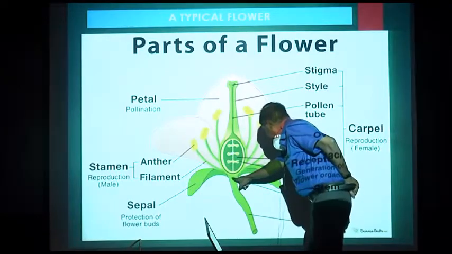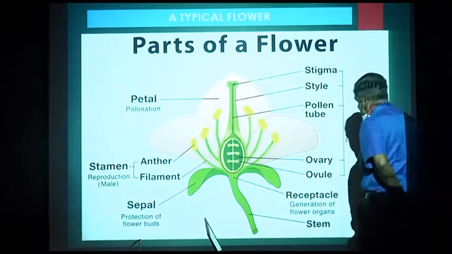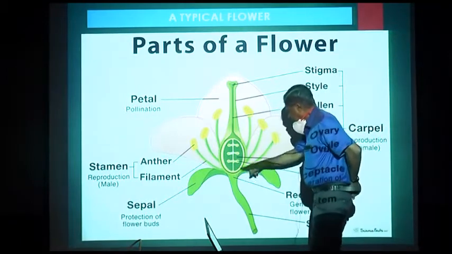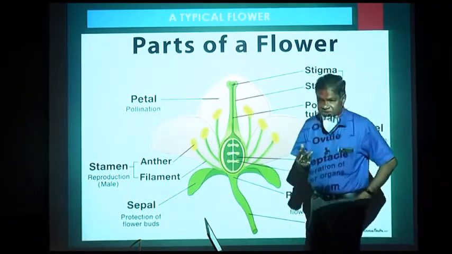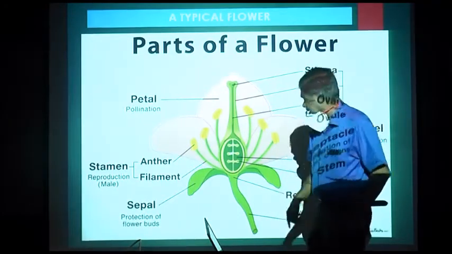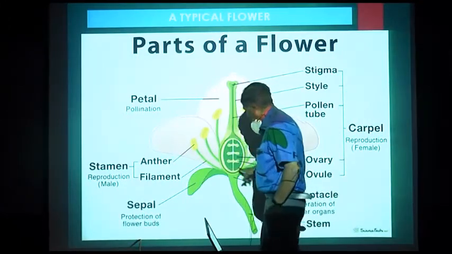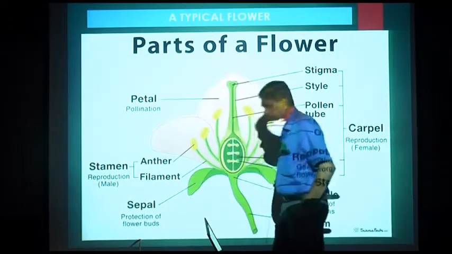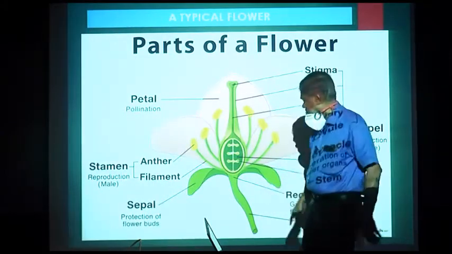This is the receptacle or thalamus. From this place we get all the parts of the flower. You must have seen green parts at the base of the flower. These green parts at the base of the flower are called sepals. These sepals are meant for protection of the flower.